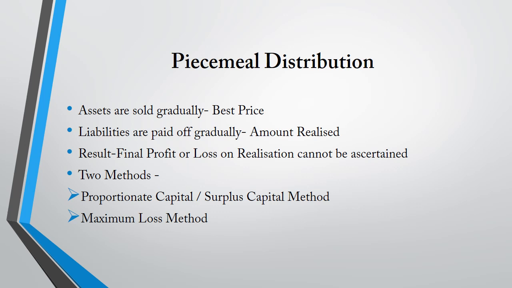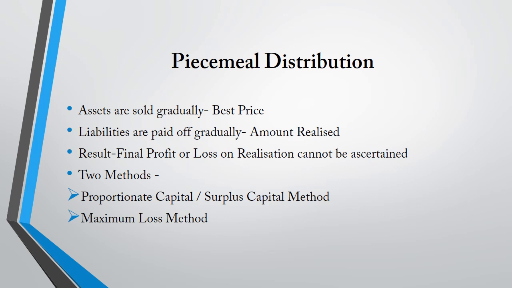As this process goes on, the final profit or loss on realization cannot be found until all assets are sold and liabilities are completely paid off. In such a case, the partners have to wait for a long time till the last asset is disposed of and capital repayment is made.